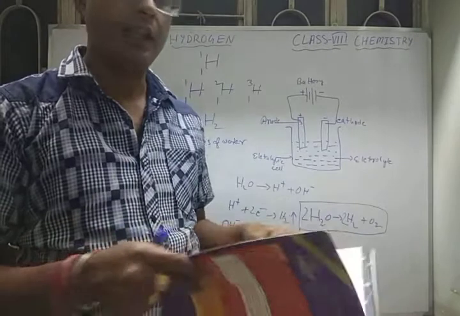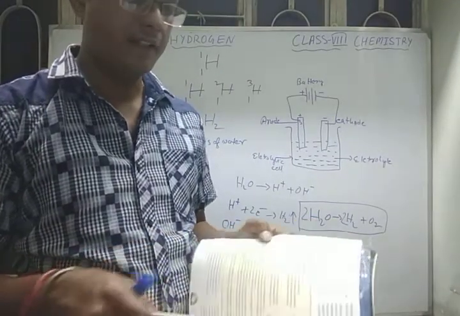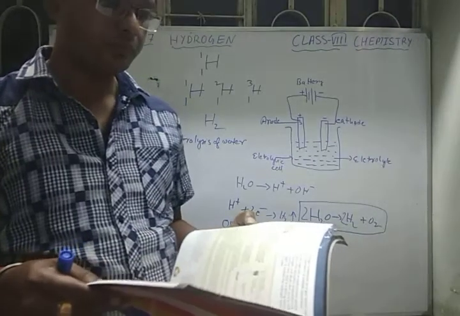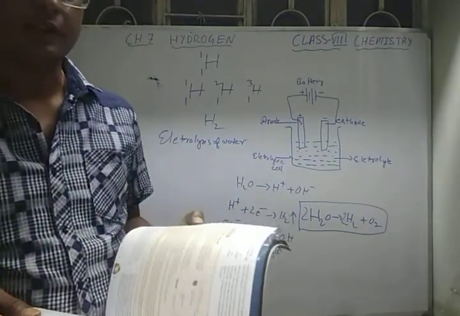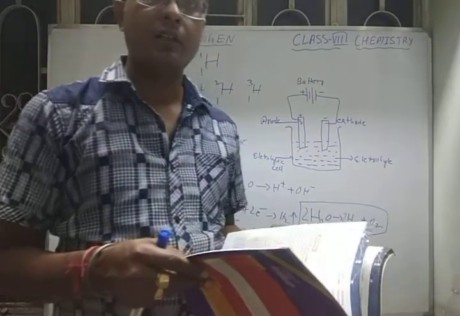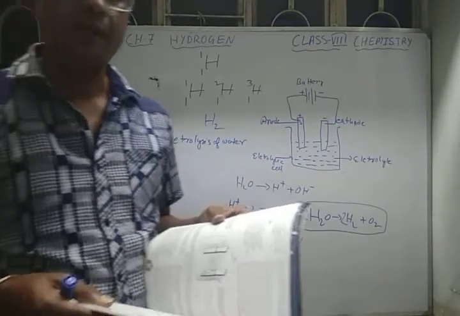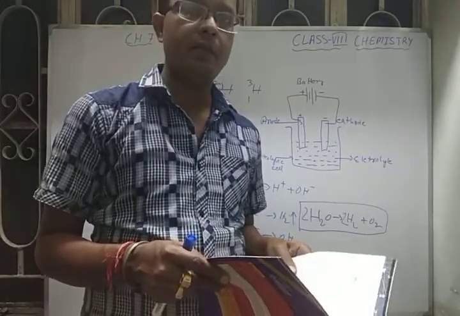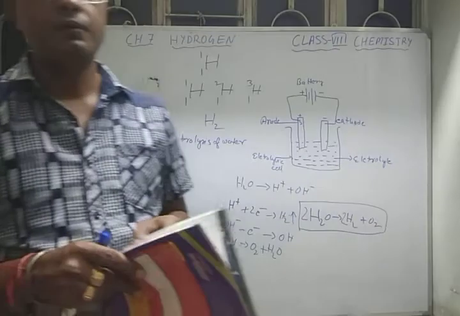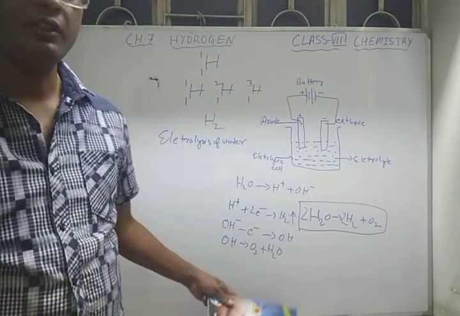Here we take some metals which react with water or acids, and use them in the preparation of hydrogen gas. That we will see in your next video class, where I will show you how to do these experiments in the laboratory to get hydrogen gas.